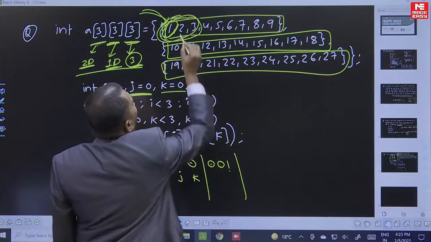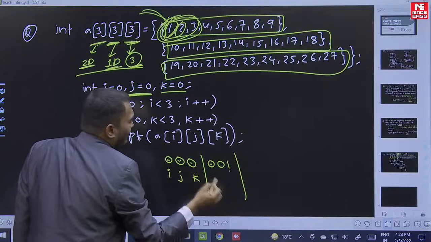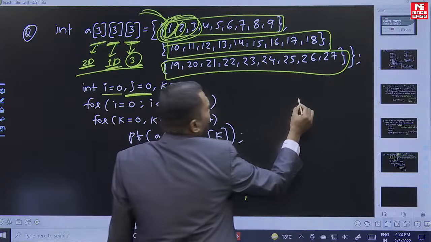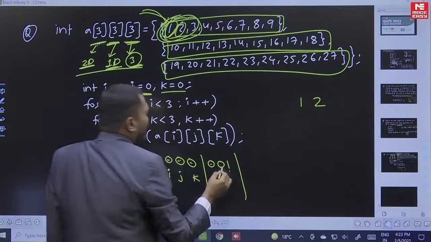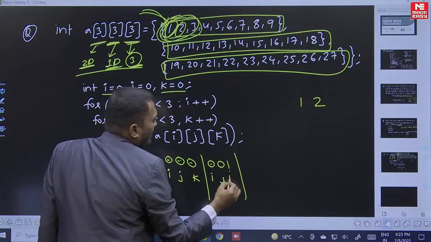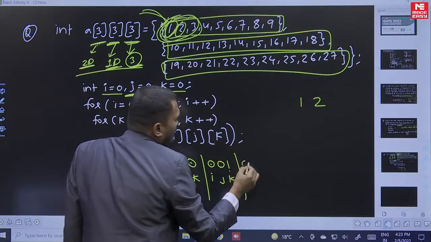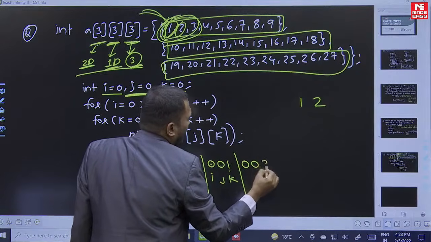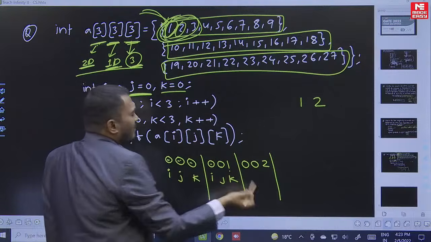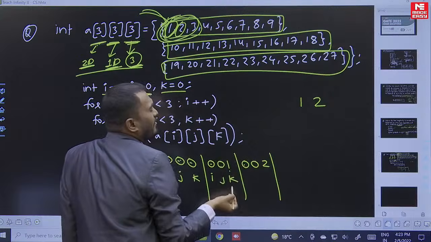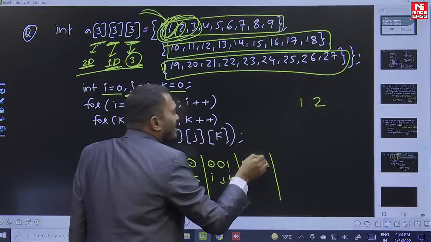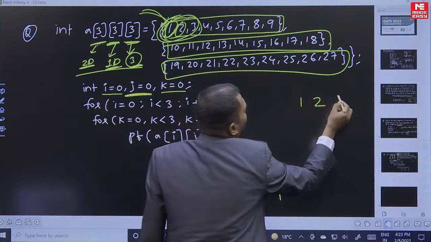Next is the first element. What is that? 2. So that will print 2. The first will be 1, the second will be 2. And next the third one, this is i, j, k. Next time the k value will increment, so 0, 0, 2. Correct. Next time, 0th 2D array, in that 0th 1D array, the second element. What is that? 3. Simple.